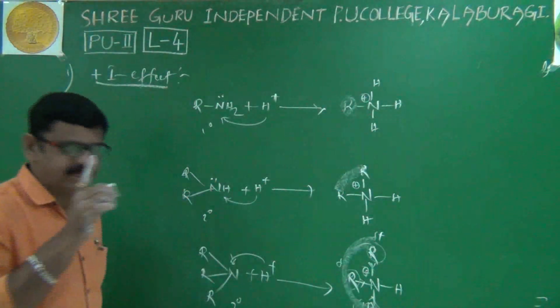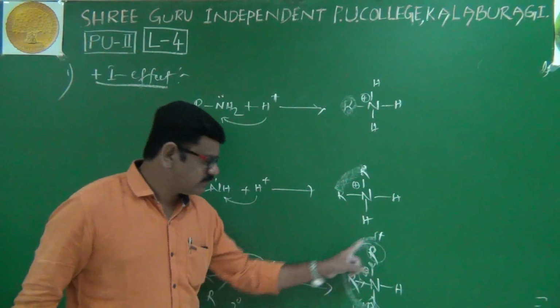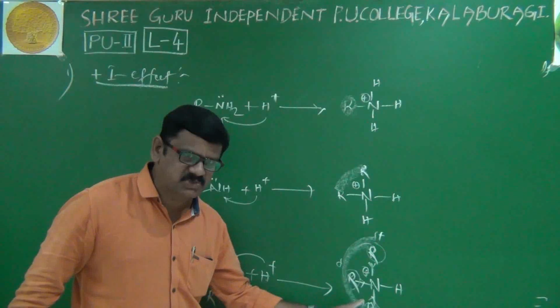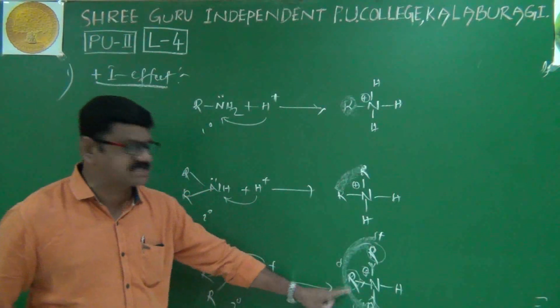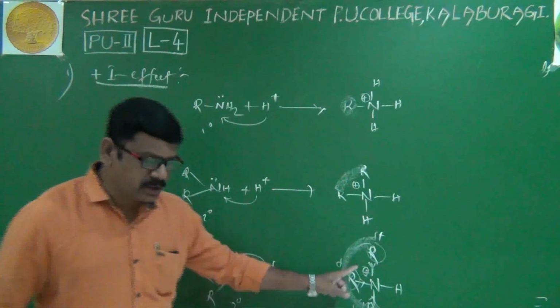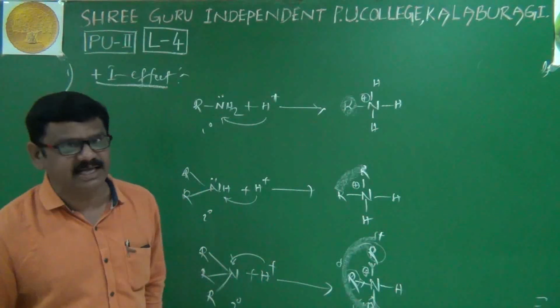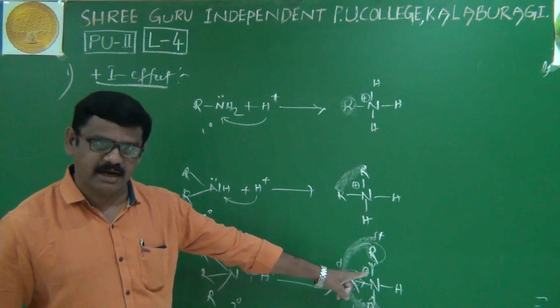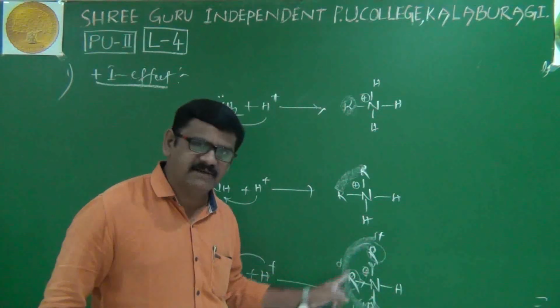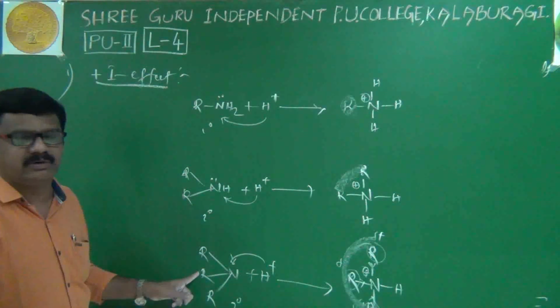The important point is, the more the dispersion of positive charge, the more is the stability of the ammonium cation. If more is the stability of ammonium cation, its corresponding amine will be more basic in nature.